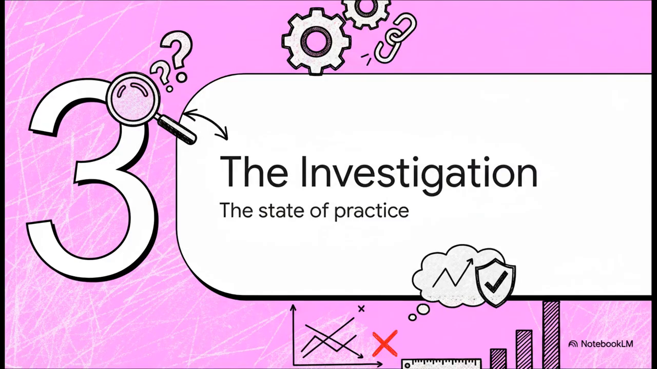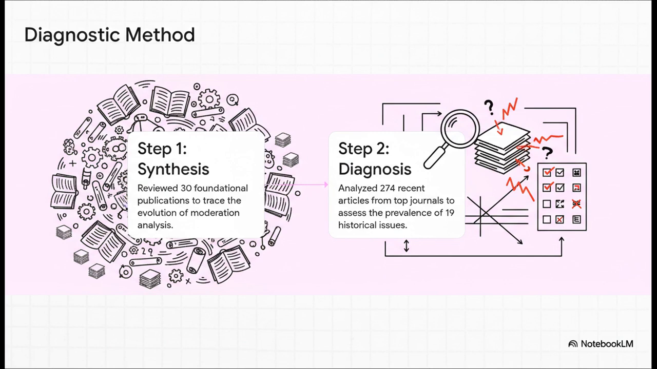So, how did the authors figure out that all these problems are still so widespread today? Well, let's take a look at their very thorough two-part diagnostic investigation into the current state of practice. And their method was, frankly, incredibly rigorous. First, they went back in time, synthesizing the evolution of the field by reviewing 30 foundational publications. Then, they brought it to the present day, conducting a massive, systematic review of 274 recent articles from top journals. This two-pronged approach let them identify the well-known historical issues and then precisely measure how common they still are.